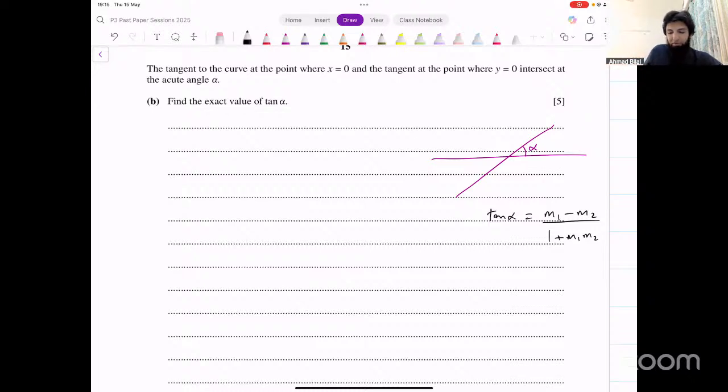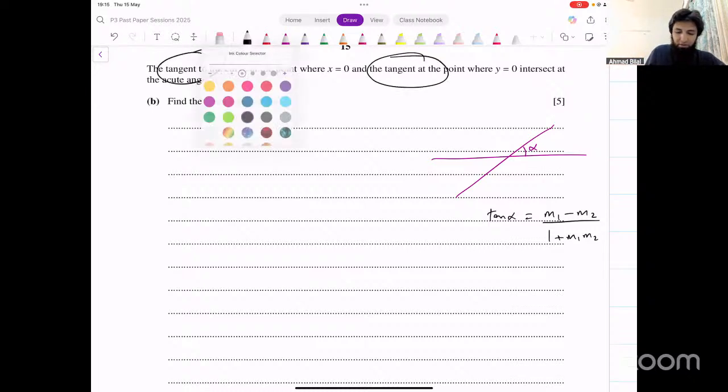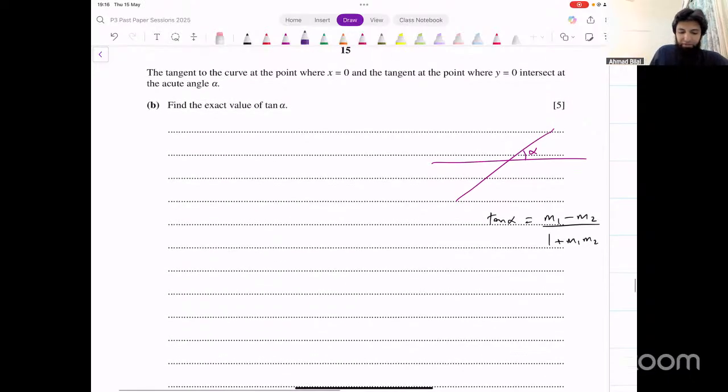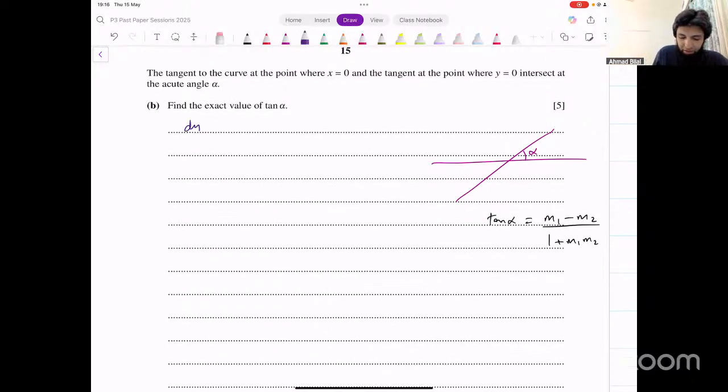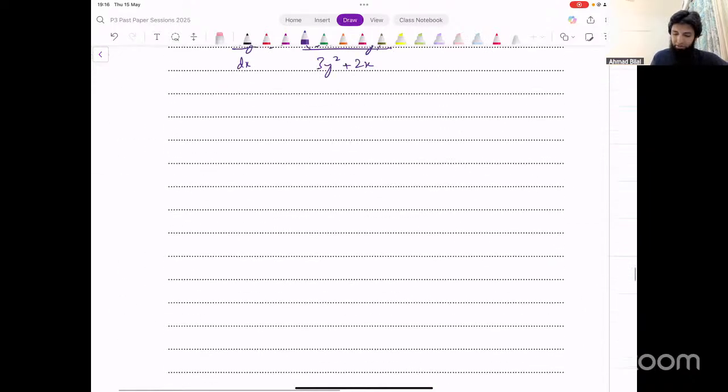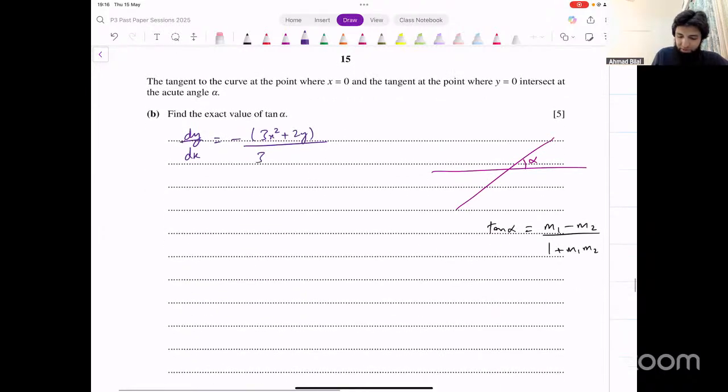We want to find angle between these two tangents. So what we need is the gradients of these tangents. How can you find the gradients of these tangents? We have the derivative that we found in the first part. The derivative is dy over dx equal to minus into 3x squared plus 2y divided by 3y squared plus 2x. That's the derivative that we have, right?